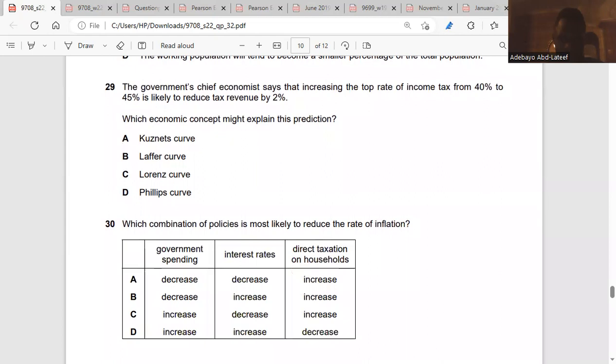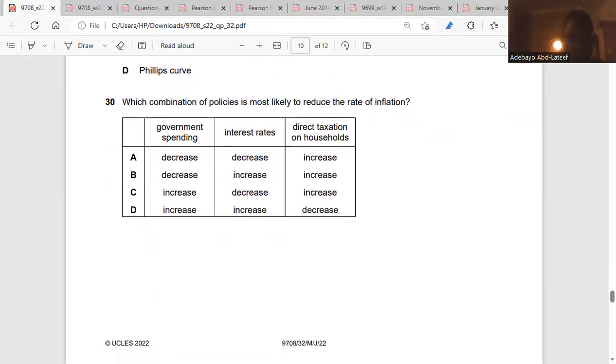29. A government chief economist says that increasing the top rate of income tax from 40% to 45% is likely to reduce tax revenue by 2%. Which concept might explain this prediction? We call it Laffer curve. And for the Laffer curve, what does it talk about? It talks about the relationship between taxation and the revenue made from taxation. So it's C. Okay. The last one.